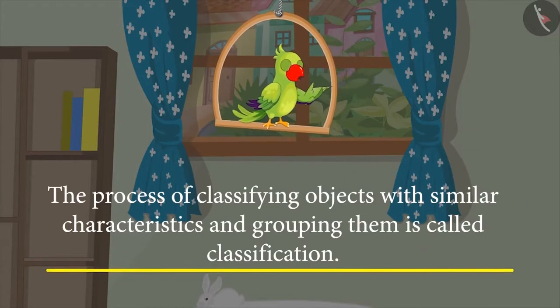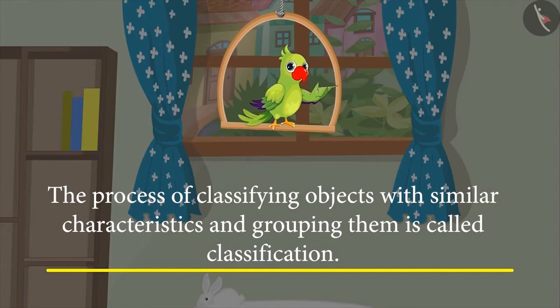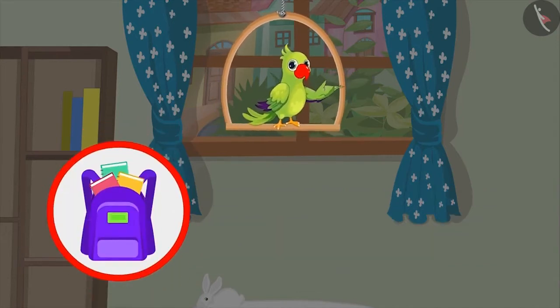This means that based on the characteristics, the process of classifying objects with similar characteristics and grouping them is called classification. Can you classify the books in your bag on the basis of their color and size?